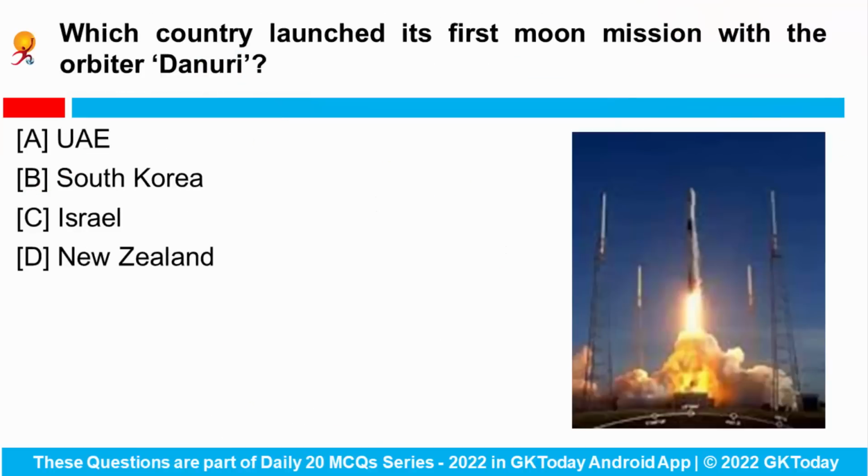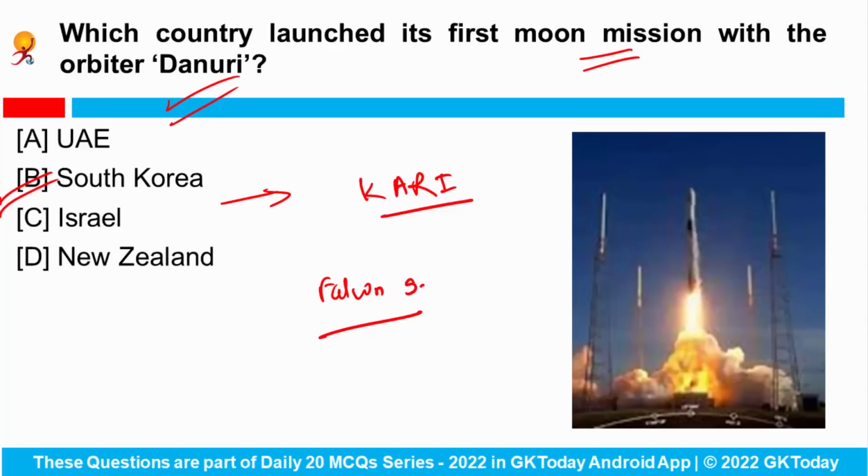Next question: which country launched its first moon mission with the orbiter Danuri? South Korea launched its first moon mission recently, and its lunar orbiter Danuri was indigenously developed by the Korea Aerospace Research Institute. This orbiter successfully separated from the Falcon 9 rocket, and it is now expected to enter the moon's orbit in December before starting a year-long observation mission. If this mission becomes successful, South Korea will become the world's 7th lunar explorer and the 4th in Asia. Okay, so the correct answer would be South Korea.